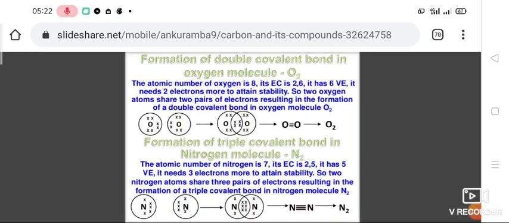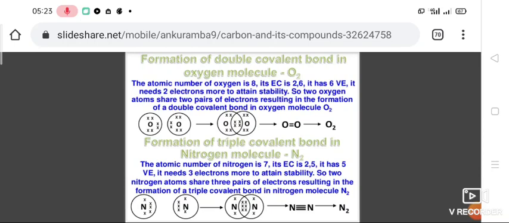If two bonded atoms share 2 electrons each, then a double covalent bond is formed. For example, oxygen, double covalent bond. The electronic configuration of oxygen is 2, 6 because the atomic number of oxygen is 8.